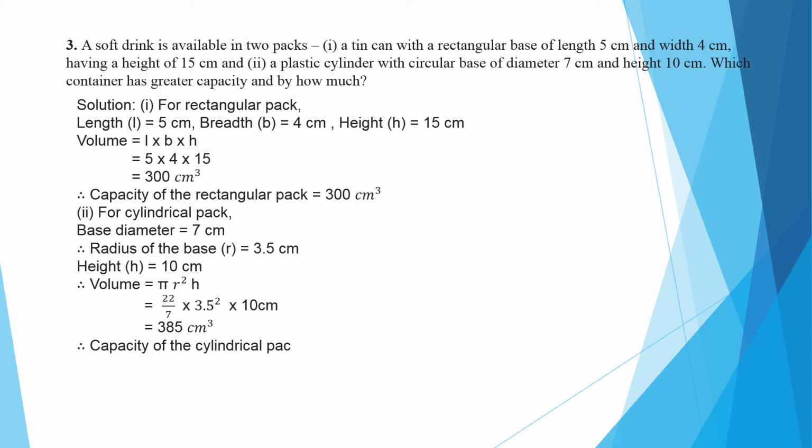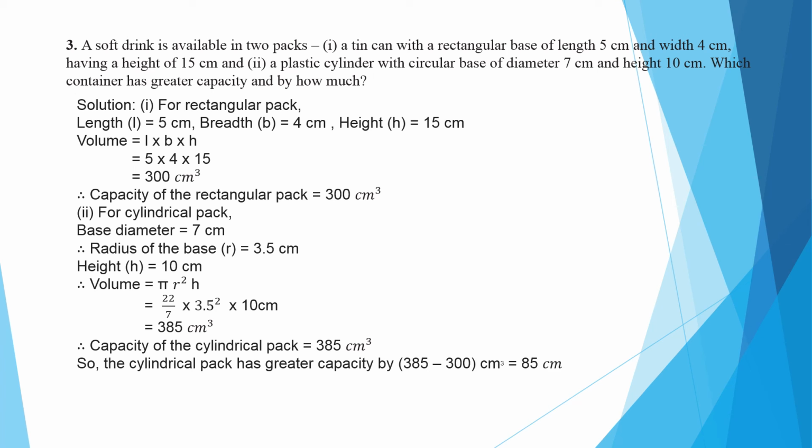So we can say that the cylindrical pack has the greater capacity. It is asked by how much, so we will write by subtraction also. The cylindrical pack has a greater capacity by 385 centimeter cube minus 300 centimeter cube, which is equal to 85 centimeter cube.